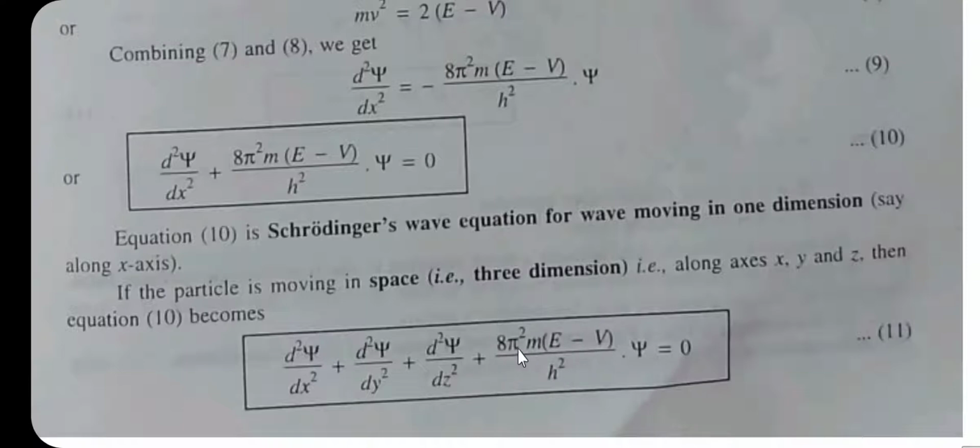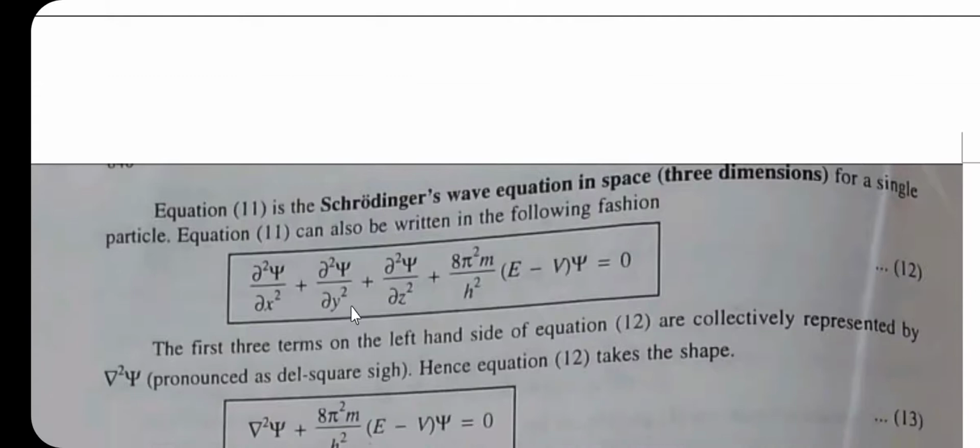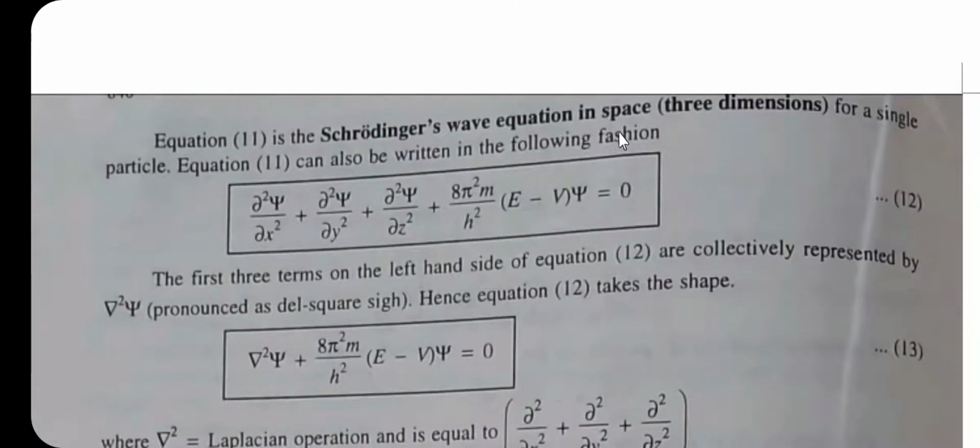Similarly, when we consider only the Schrodinger equation for 2 dimensions, that is along the x and y axis, this equation can be written as d square psi by dx square plus d square psi by dy square plus 8 pi square m in bracket E minus V bracket complete divided by h square into psi is equal to 0. So, friends, this is the Schrodinger equation for 1 dimension and for 2 dimensions, and this is for 3 dimensions.